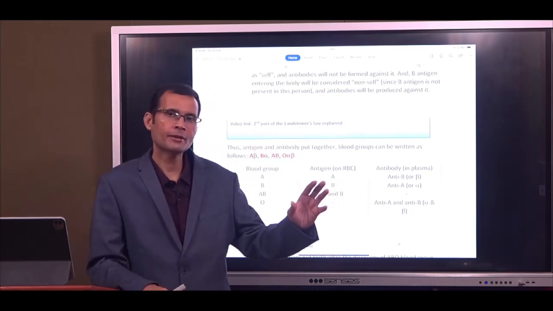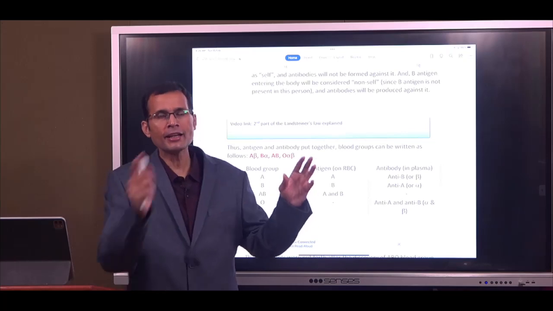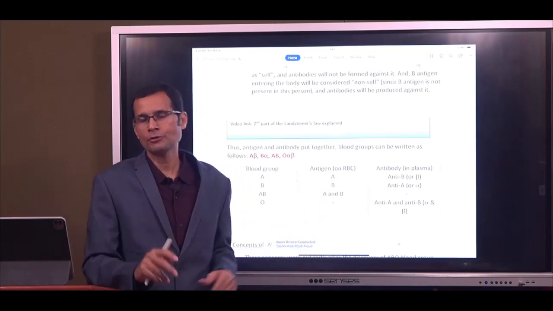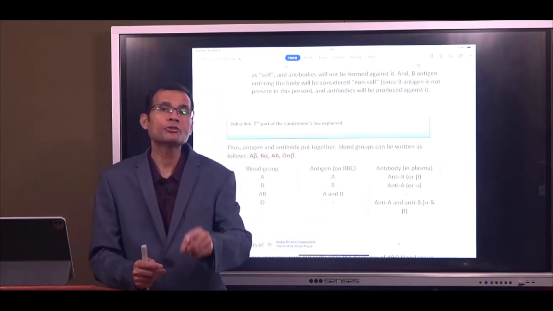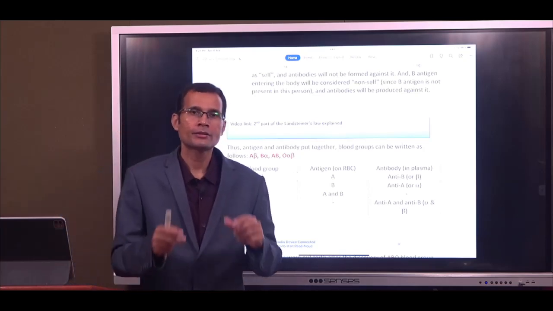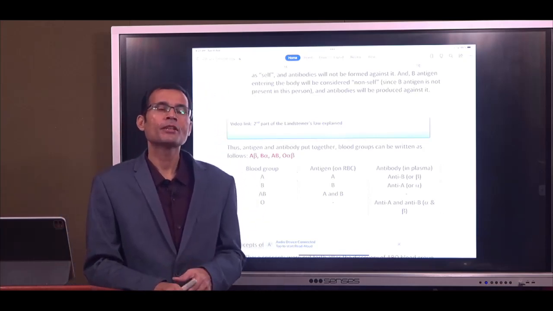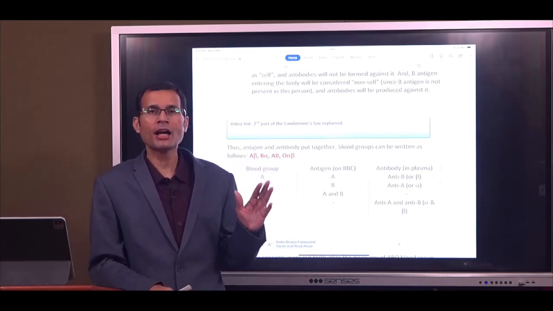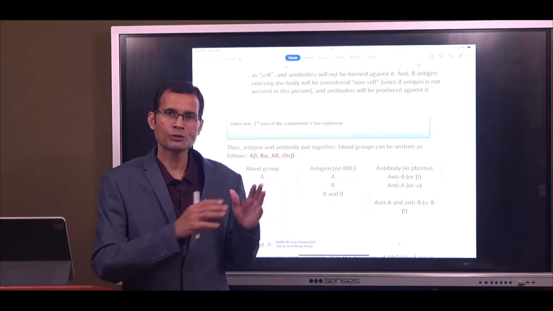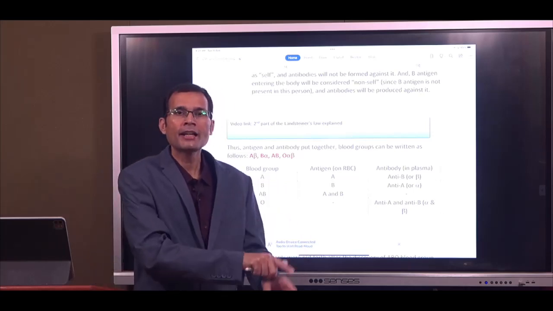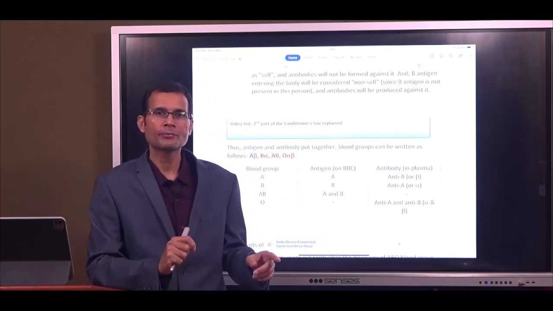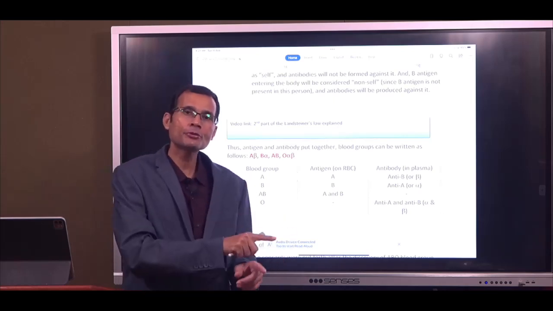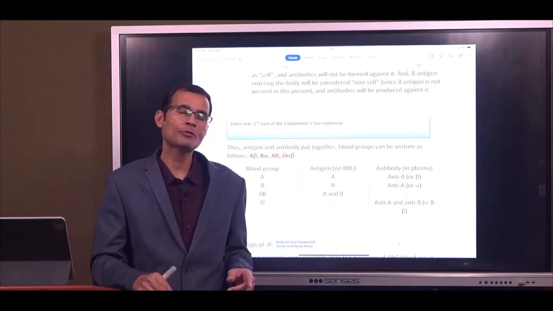If A antigen is present on the RBCs, then anti-A antibodies will not be present in the plasma of that individual. The second part needs to be understood. The second sentence of Landsteiner's law is: if a particular antigen is not present on the RBCs in an individual, then the antibody corresponding to that missing antigen would be present in the plasma of that individual.